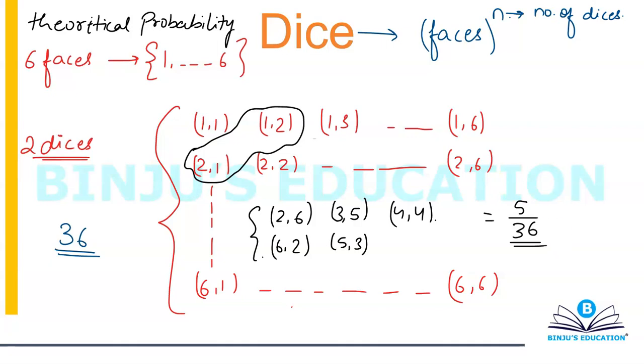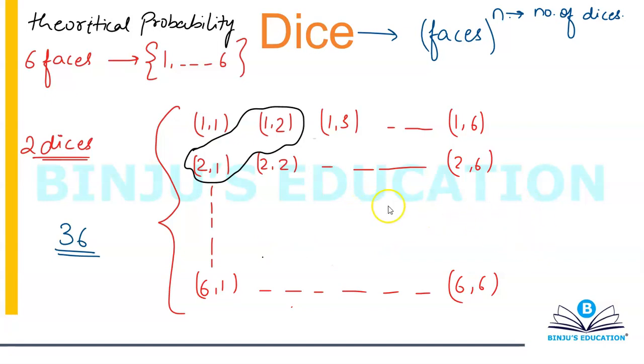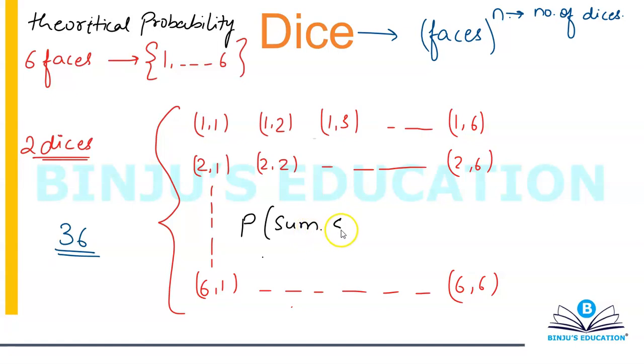Alright, try another one. The next question is, if you're rolling 2 dices simultaneously, then what's the probability that the sum of the numbers appearing on the top face is less than 11? The sum should be less than 11. So again, pause the video and try this question, please.